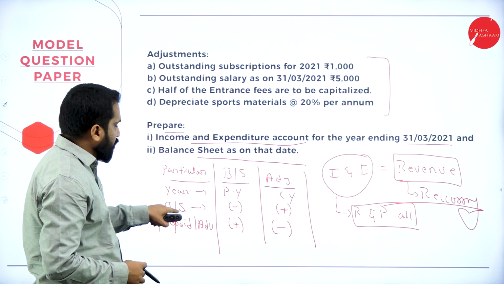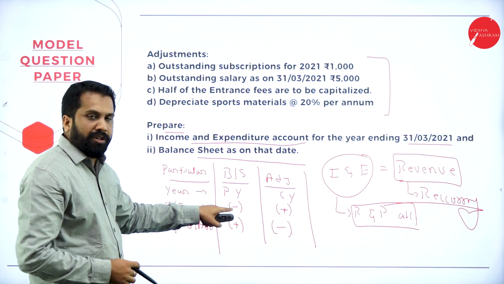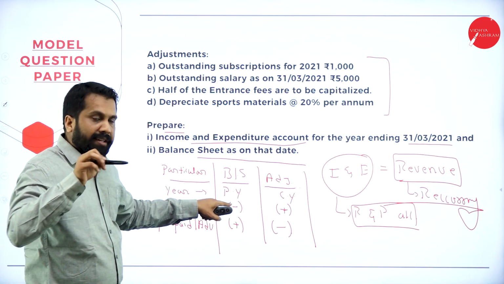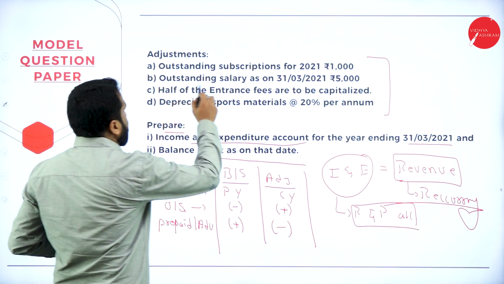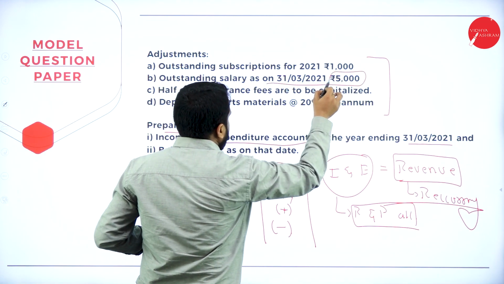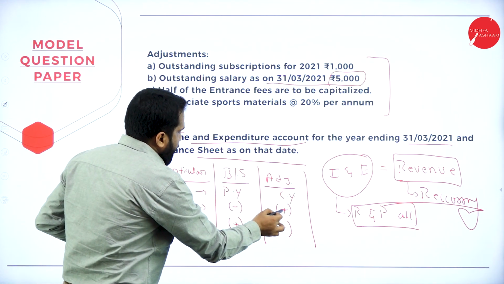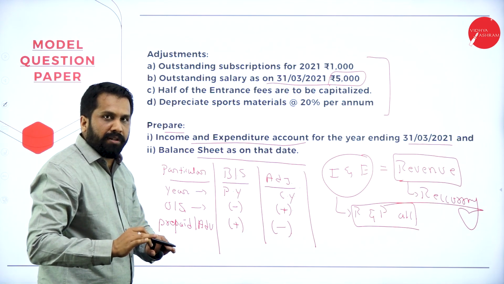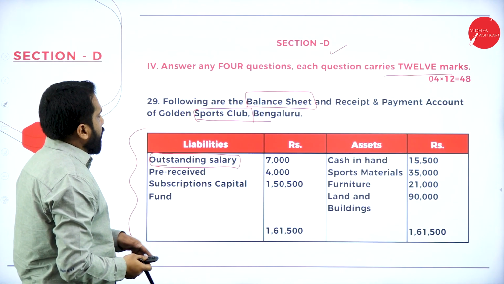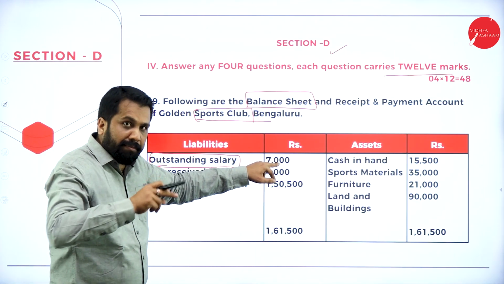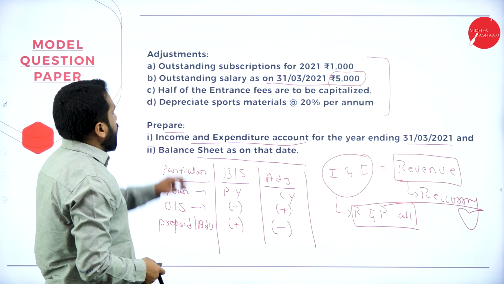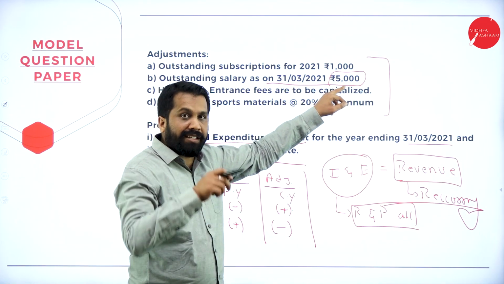Now see, outstanding. If it is there in the balance sheet, it means what? Subtract. If outstanding is there in the adjustment, add. Hope you are clear. Now see, as per the balance sheet 7,000 minus, as per the adjustment 5,000 add.